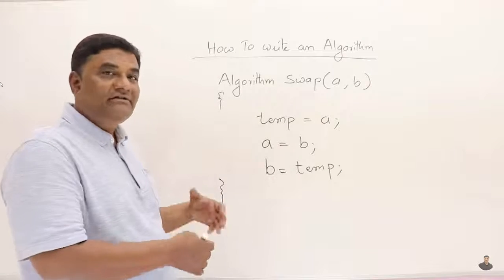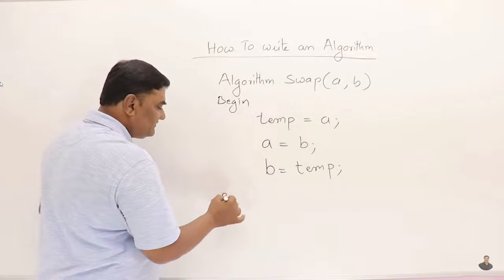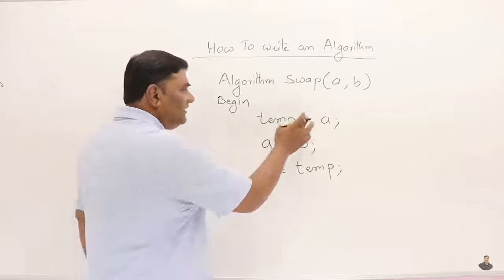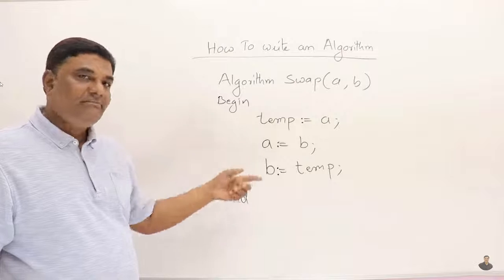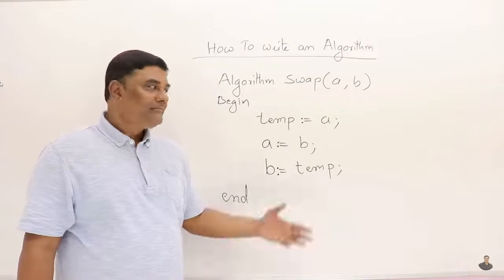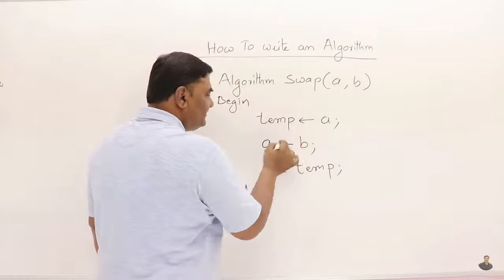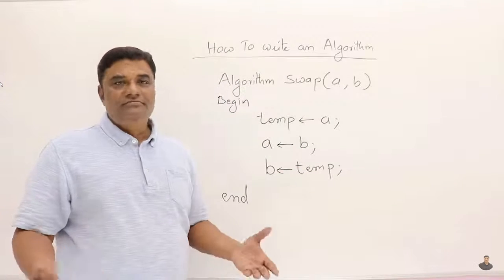Now, if you want to write in a different way, you can say this as begin and this as end, instead of flower brackets. Next, you can use this symbol also for assignment. Actually, this is an assignment symbol that was used in some old languages, like Pascal. So you can use that one. Or else, you can use this symbol for showing that this value is stored in this one. So now it's up to you how you want to write it.